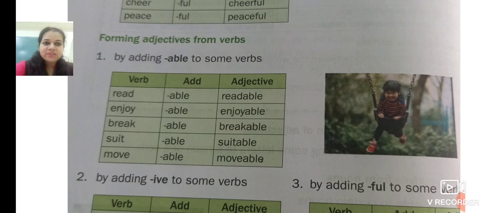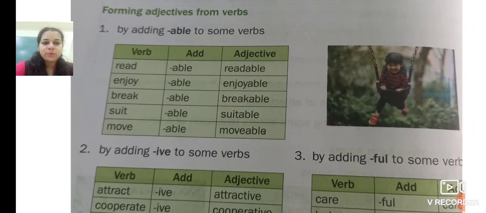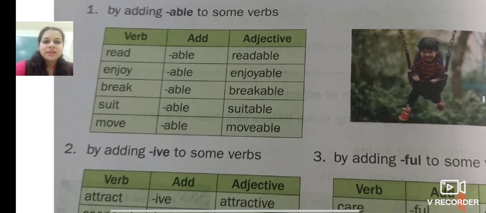Now, forming adjectives from verbs. By adding ABLE to some verbs. We add ABLE even to the noun or to the verb. Verb is an action. Read, readable. Enjoy, enjoyable. Break, breakable. Suit, suitable. Move, movable.